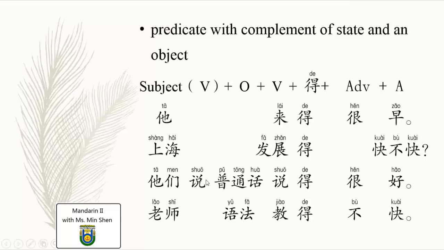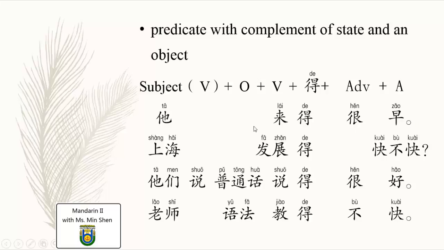So this is the sentence we are very familiar with. Subject, verb, object. However, if you want to use a complement of state together with this verb, you have to repeat the verb once again and add the complement part. 他说普通话说得很好. And because this 说 is repeated here, the first verb in the original place you can omit. Meaning, if you don't say this 说, 他们普通话说得很好 is a good sentence as well.